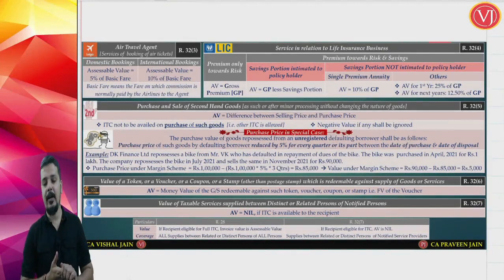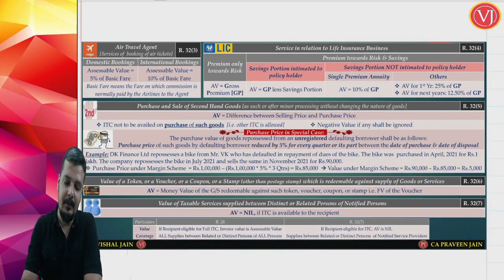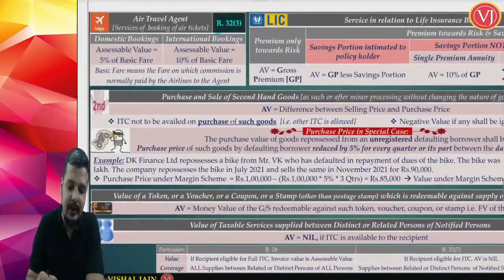Yes friends, now let us discuss the other notified cases of Rule 32. We are done with the first notified case of Rule 32, which was the money changer, that is banks and authorized dealers. The next notified case is the air travel agent. Rule 32 sub rule 3 talks about your air travel agent.